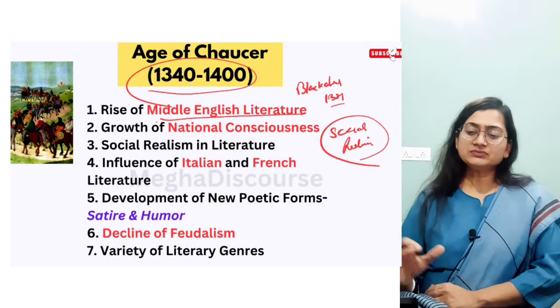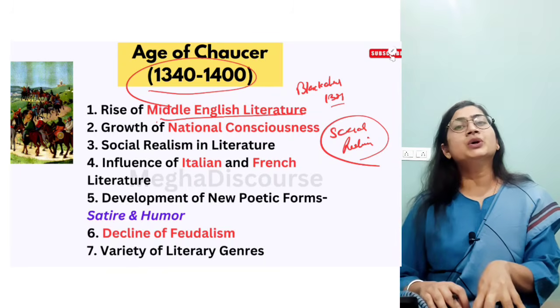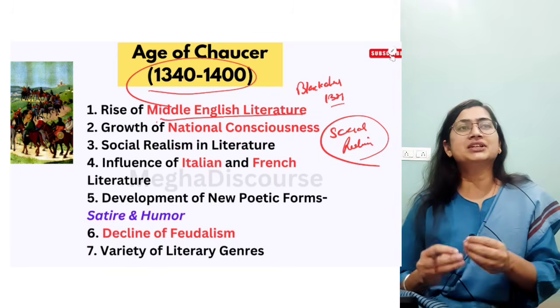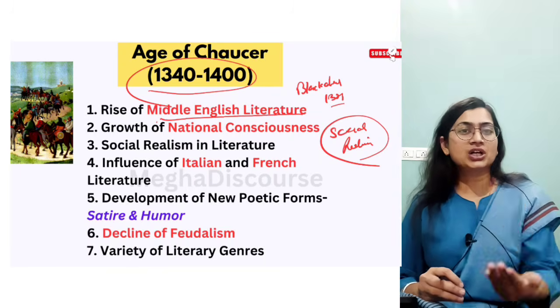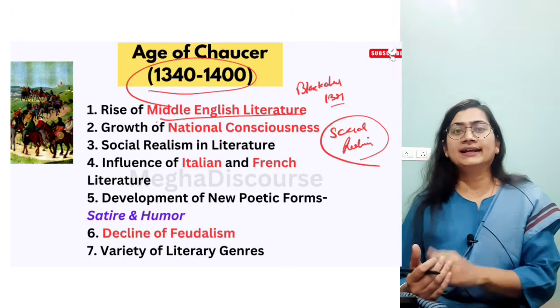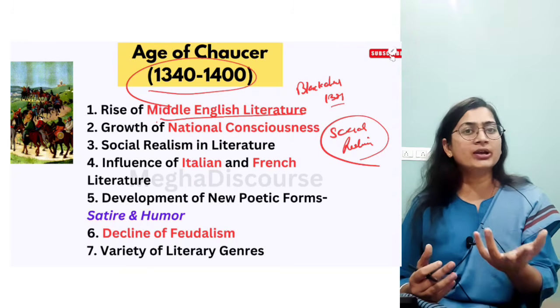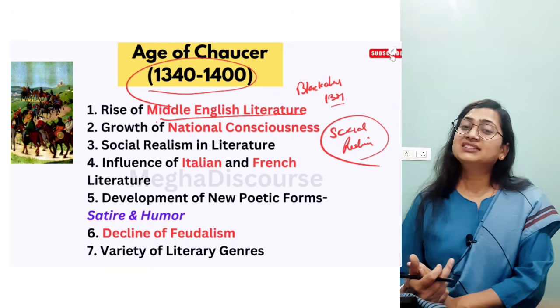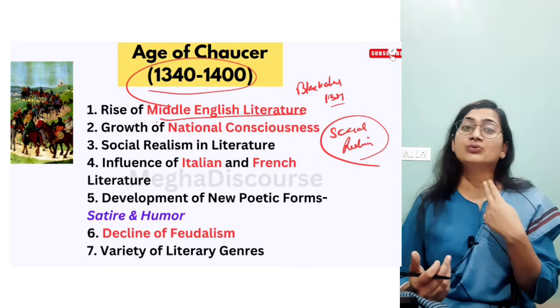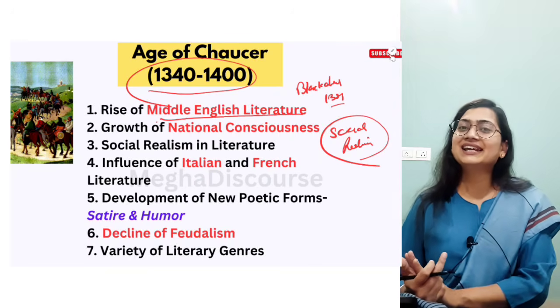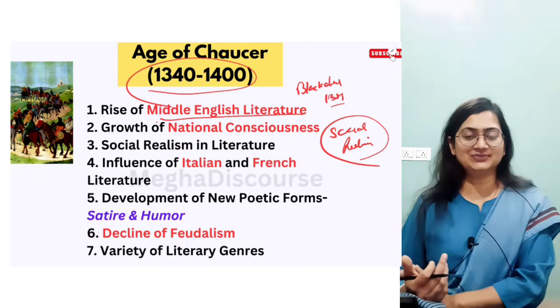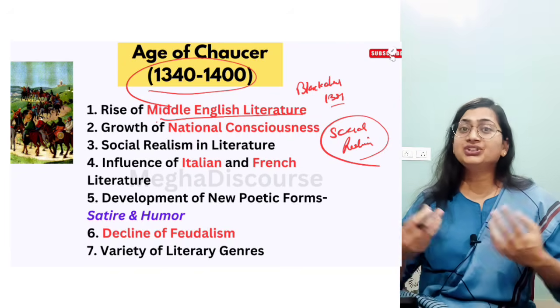So literature is not purely English, but it was a mixing of Italian culture, French culture, Latin culture. Now he emerges in three different phases, as there is an influence of Italian as well, influence of French as well, and then he translated it into the English language as well. So this is how our language evolves.